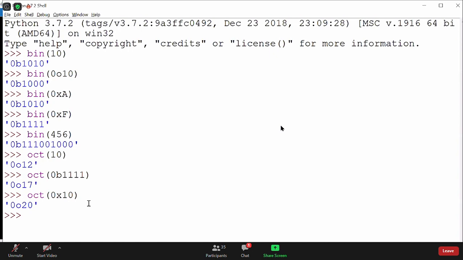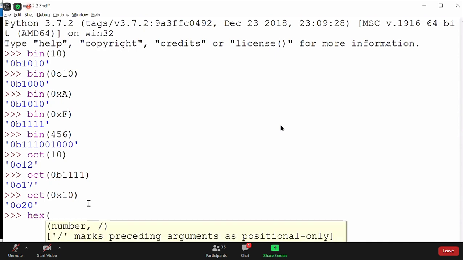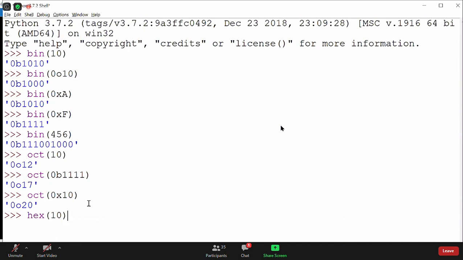So we learn how to convert decimal to binary, octal to binary, and hexadecimal to binary. And we also learn how to convert decimal to octal, binary to octal, and hexadecimal to octal. Now let us convert to hexadecimal. Hexadecimal of 10. Very good. It's 0xa.